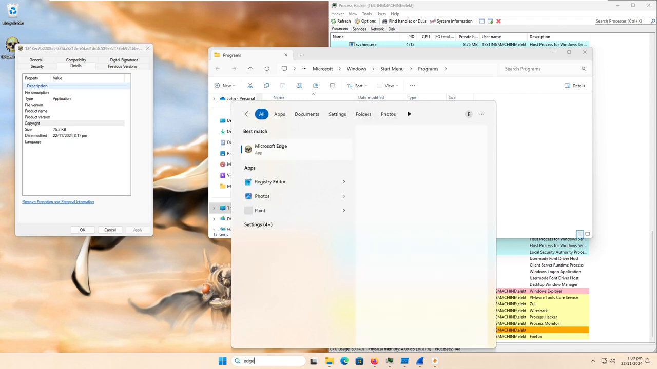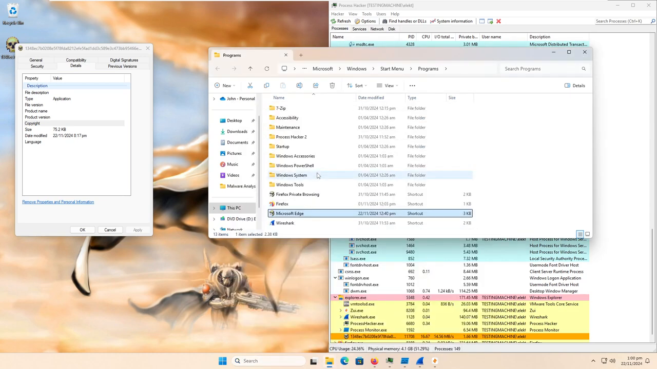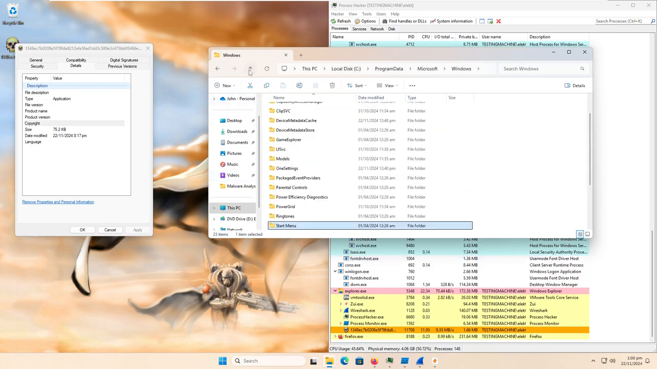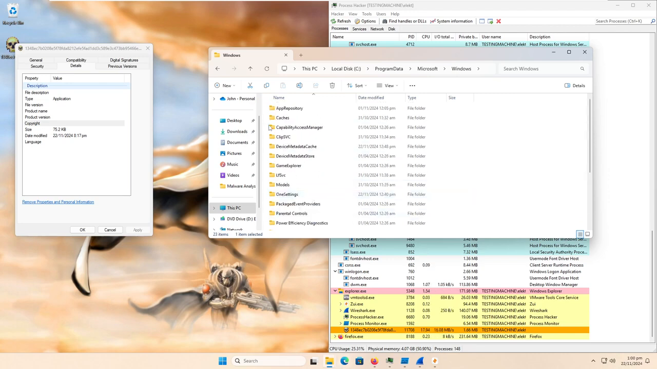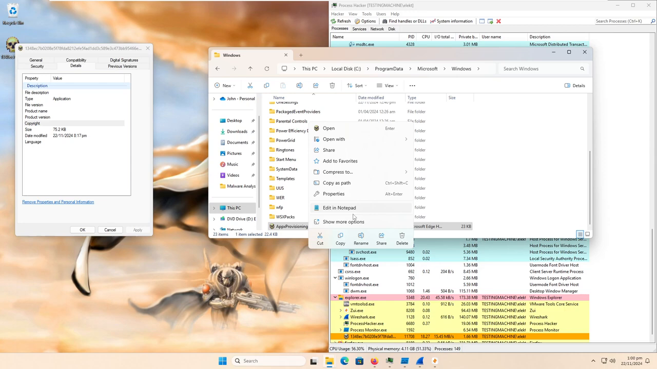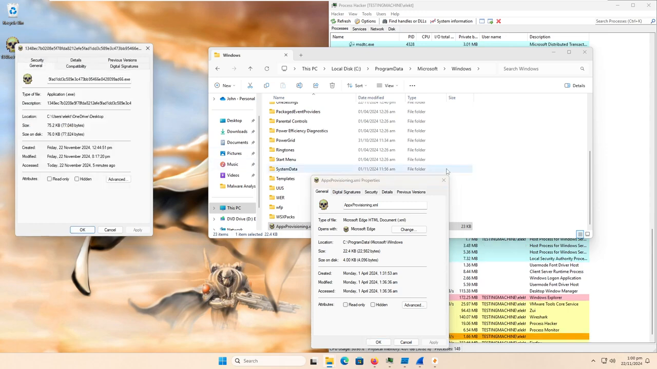Okay. Let's see. If I go to open file location, it just takes me to that shortcut. All right. And I don't know the path name actually for Explorer, or not Explorer, Edge. Oh, here we go. appx provisioning.xml. So if we try to open the properties for this, we can see it's still a different file size.